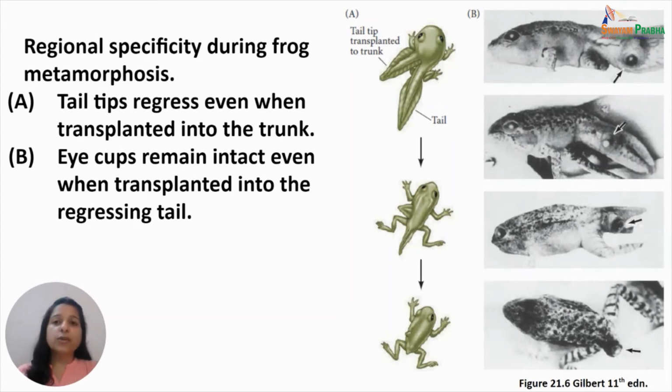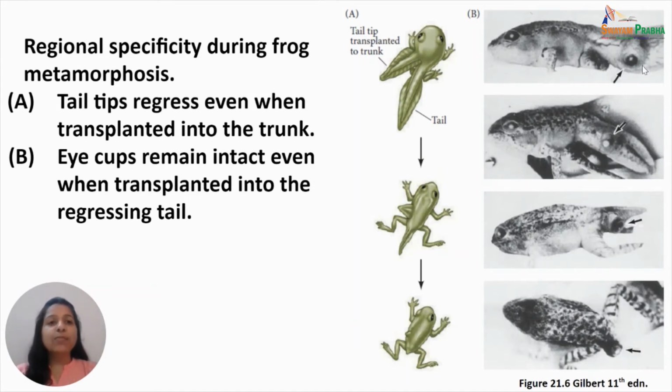Now, regional specificity or organ specificity during frog metamorphosis has been demonstrated with the help of an experiment also, in which the tail tip was transplanted to the trunk of another tadpole which was undergoing metamorphosis, and at the same time the eye cup was transplanted from one tadpole to another while it was undergoing metamorphosis in the trunk. Now, it was observed that during metamorphosis, the tail tip tissue is not protected from degeneration. Its fate is to undergo degeneration, and it undergoes that degeneration along with the degenerating tail of the host tadpole.